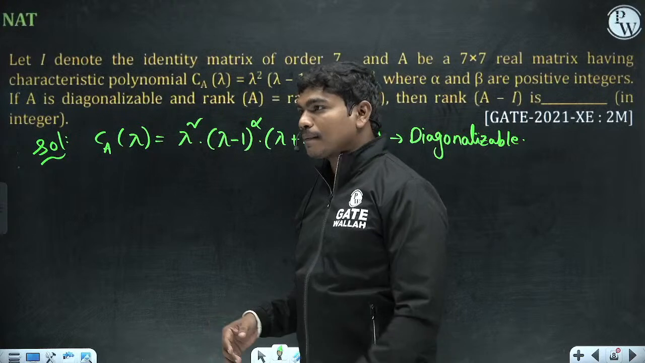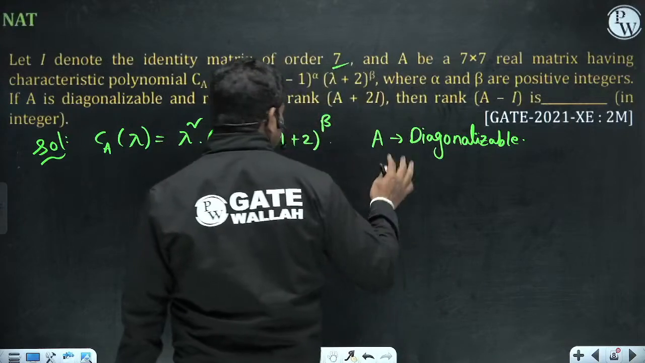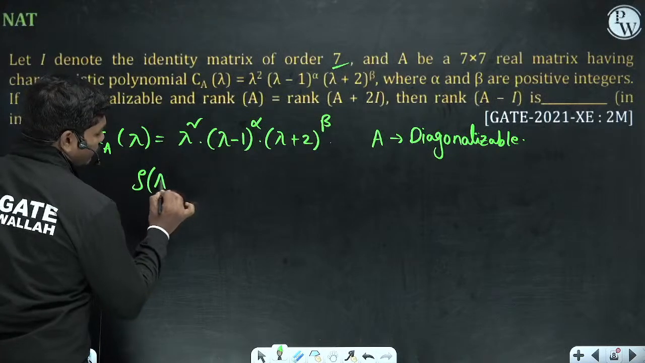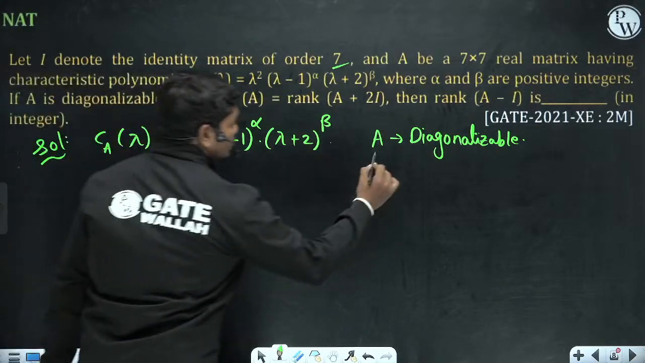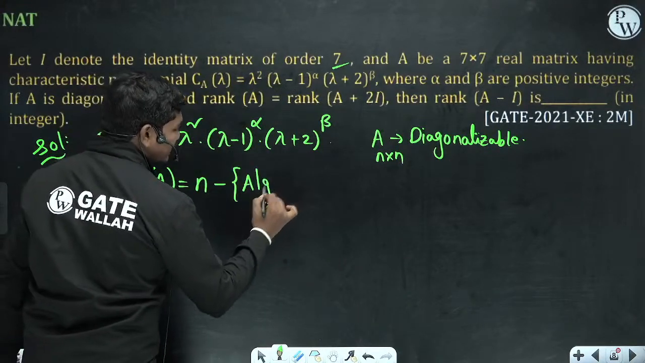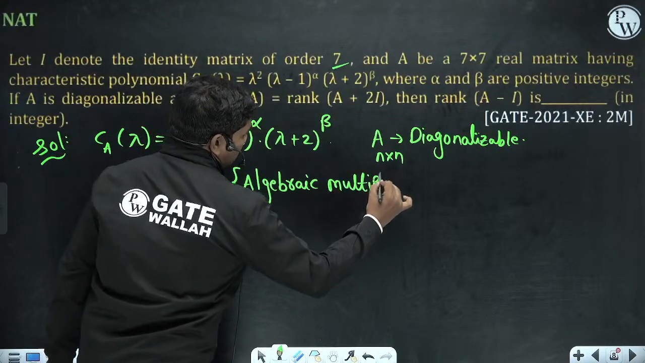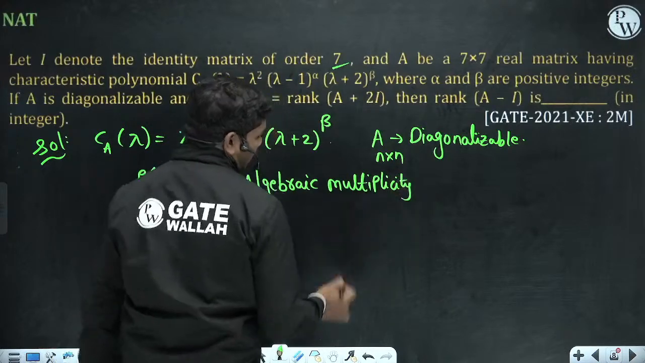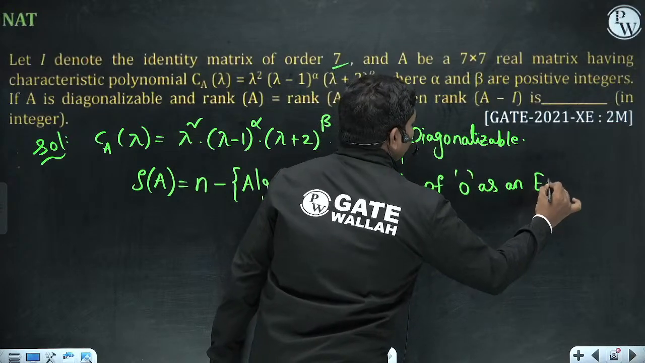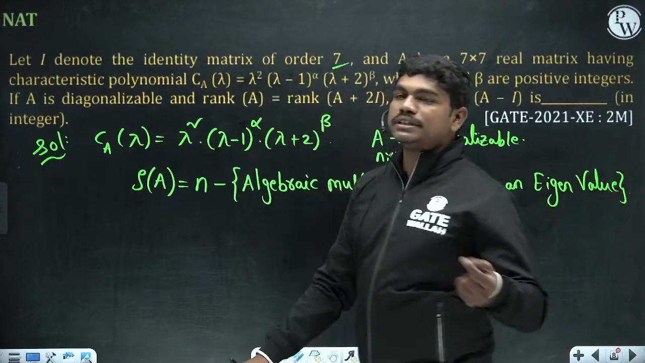Yes, you can use. Okay, so now if you see this is A diagonalizable. Now if this is diagonalizable, then here if you see rank of A is equal to n. What is n? Size of the matrix. Okay, so n minus algebraic multiplicity of 0 as an eigenvalue. Okay, so what is algebraic multiplicity actually?